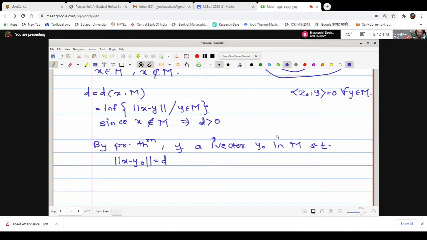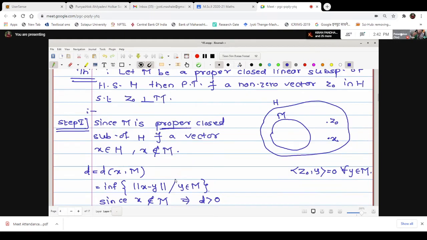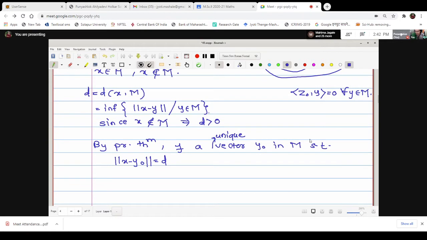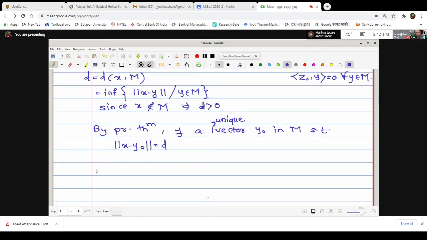Now, by the previous theorem, there exists a unique vector Y naught in M such that the norm of X minus Y naught is equal to D. That is, somewhere here there exists a vector Y naught where this distance, the norm of X minus Y naught, is exactly equal to D. This is by the previous theorem itself. Therefore, here we will select this vector to be Z0. We select Z0 equal to X minus Y0.